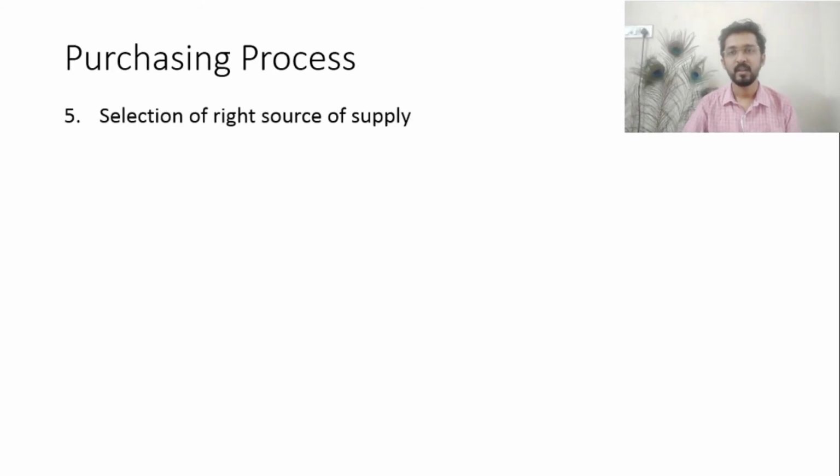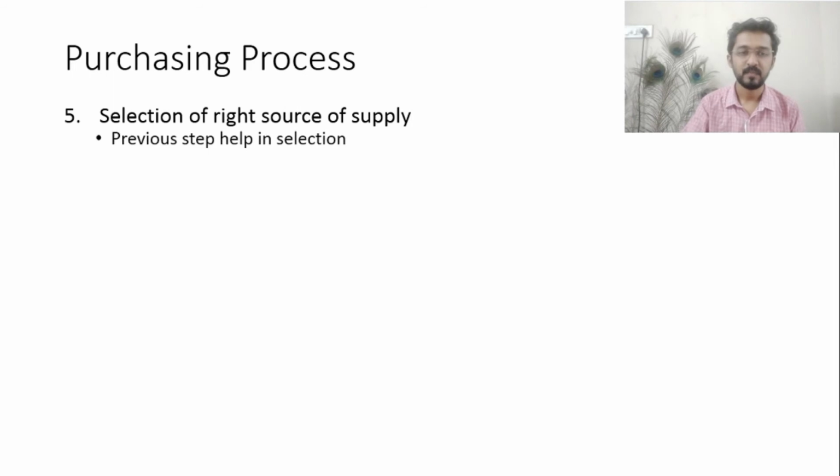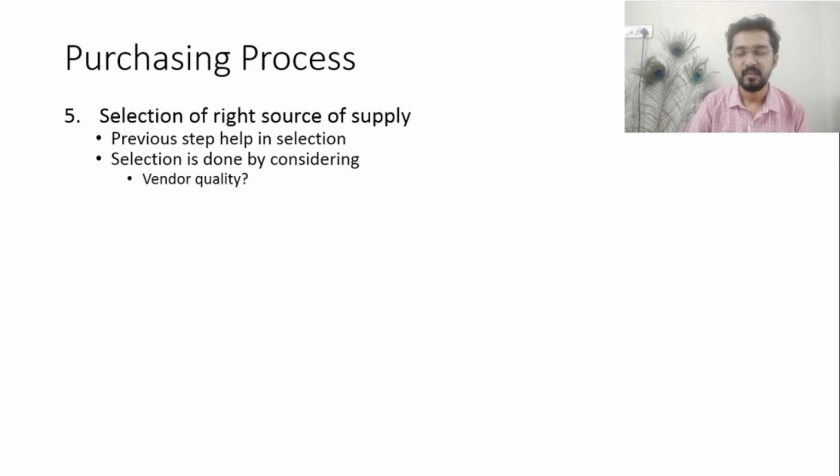The next step in the purchasing process is the selection of the right source of supply. For this selection, the previous step helps. In the previous step we made the comparative statement according to our choices.